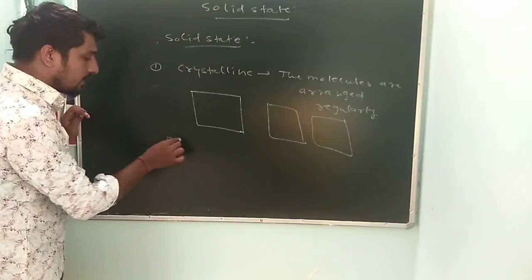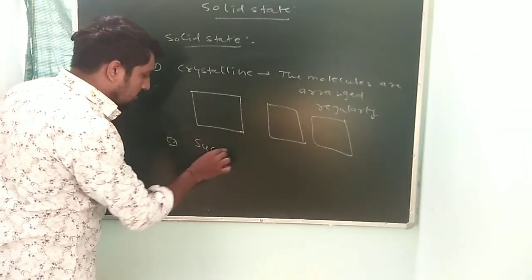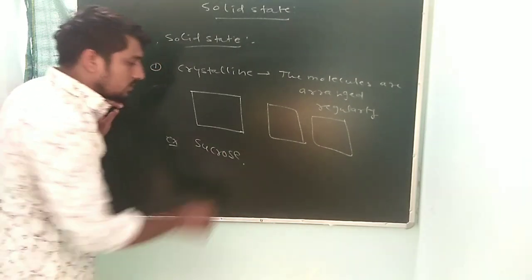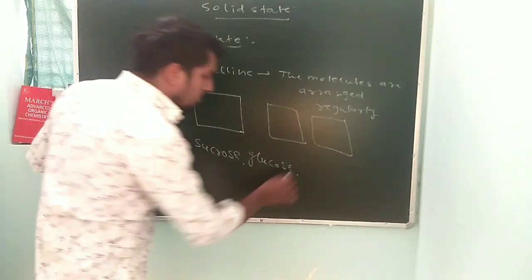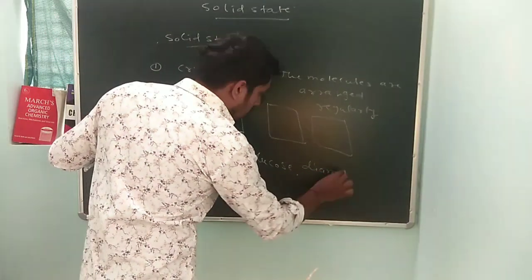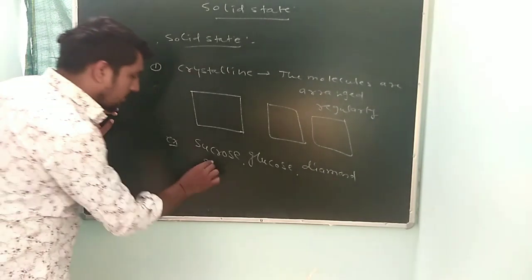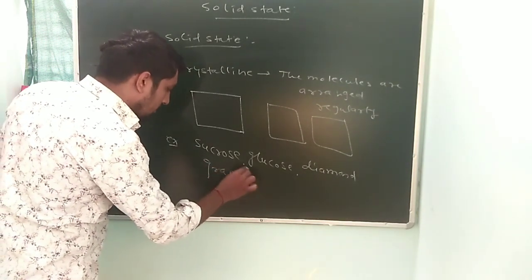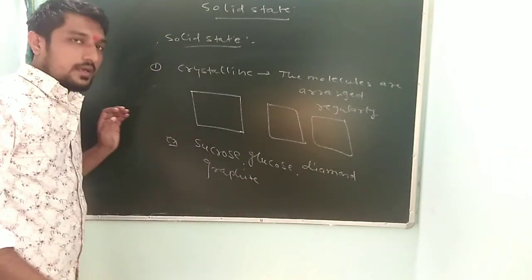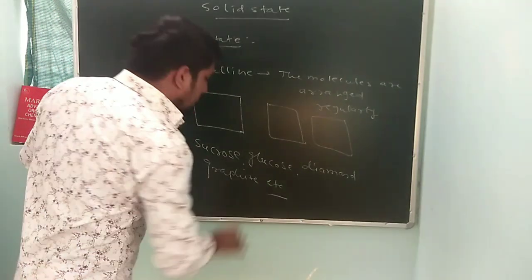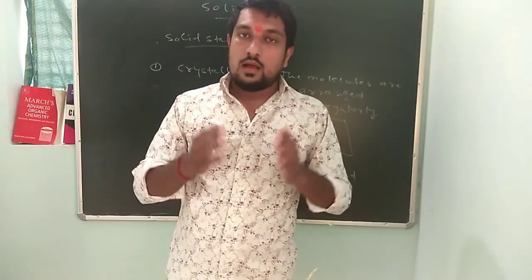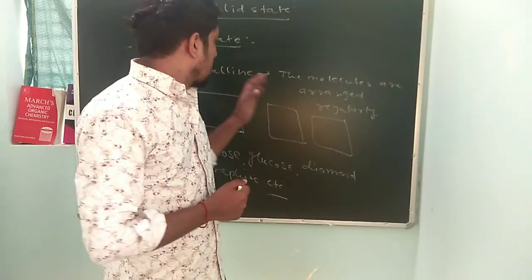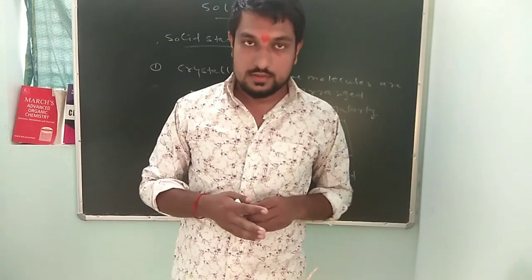So what are examples of crystalline solids? Examples of crystalline solids are sucrose, glucose, diamond, graphite, etc. So this is a crystalline solid. After this, how many types of crystalline solids are there?